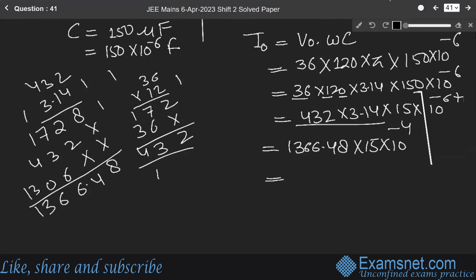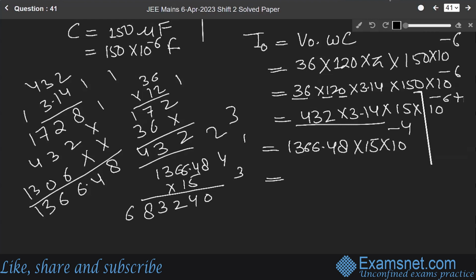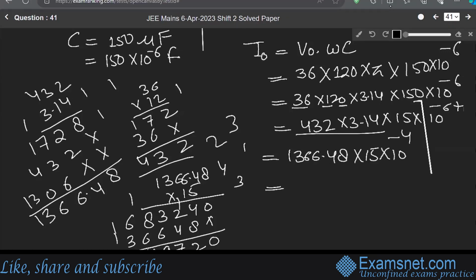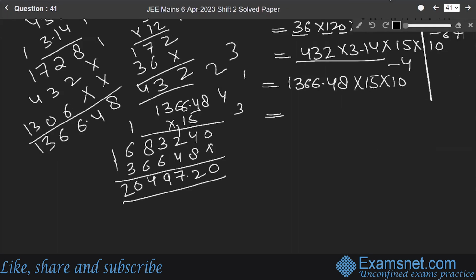So it will be 1366.48 into 15, which gives 20497.20 into 10 to the power minus 4.